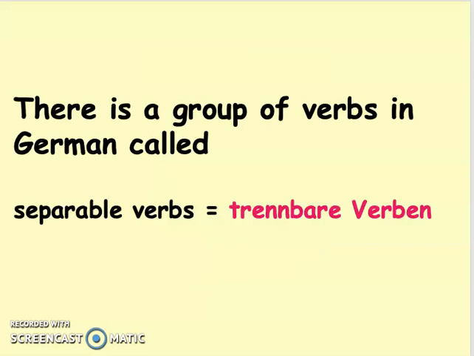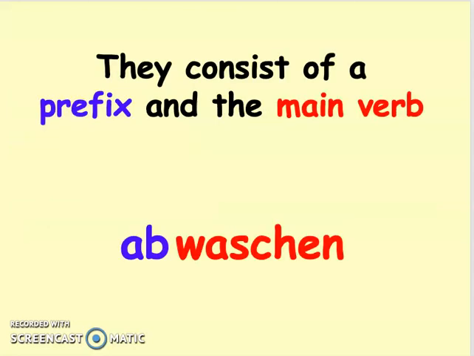So in German we have a group of verbs called separable verbs, or auf Deutsch heißt das trennbare Verben. Basically these verbs have a prefix and a main verb. The prefix is normally some type of preposition like ab, an, mit, zu, bei, etc. And your main verb is a verb that can technically stand on its own and mean one thing. The preposition changes it slightly.